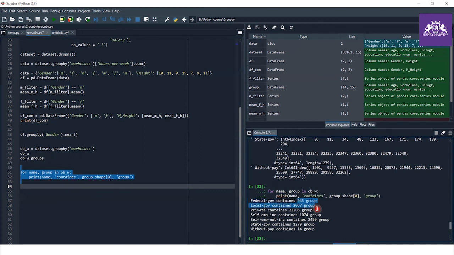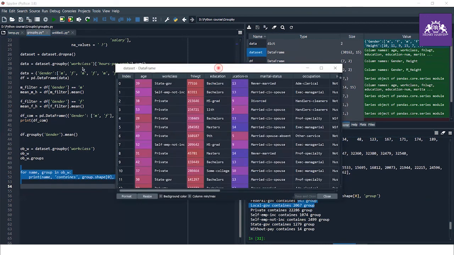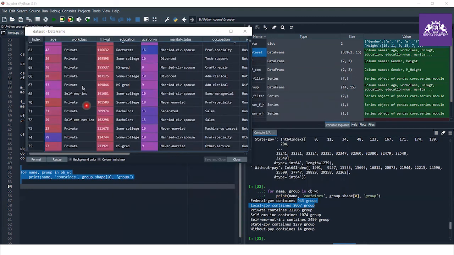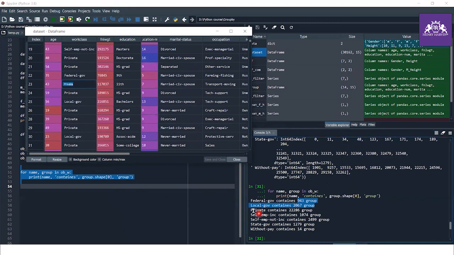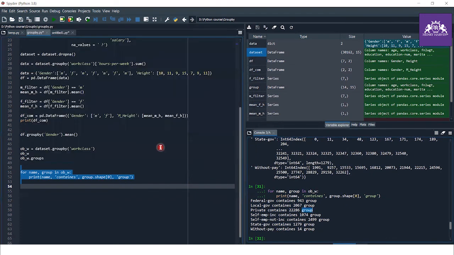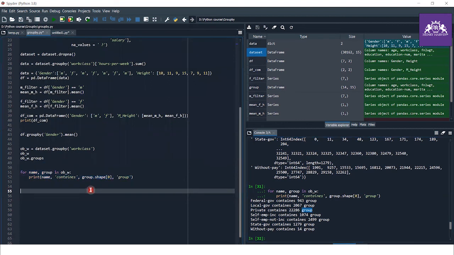Let me show you first the data set. Here as you can see, we have different work classes, and in the private work class, we have 22,286 groups. Group means the number of rows, or you can say the number of persons, so 22,286 persons. Without pay contains 14 groups or 14 persons. And by just writing this, we can iterate through a group.